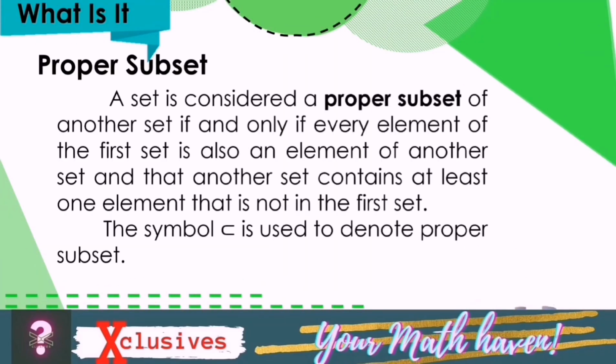A set is considered a proper subset of another set if and only if every element of the first set is also an element of another set, and that another set contains at least one element that is not in the first set. This symbol is used to denote proper subset. This symbol denoting proper subset is read as "is a proper subset of".